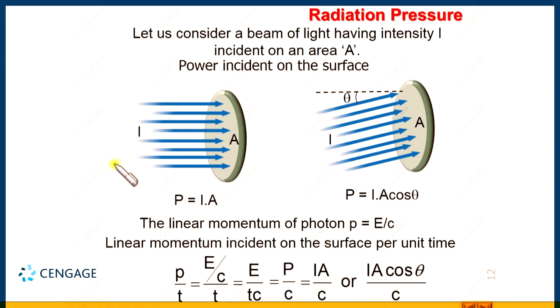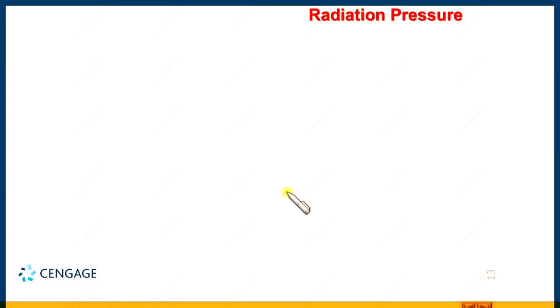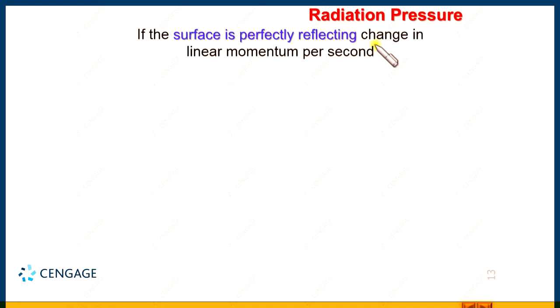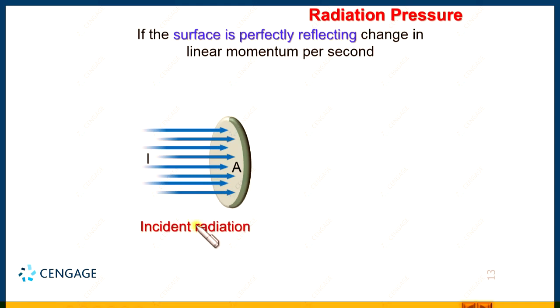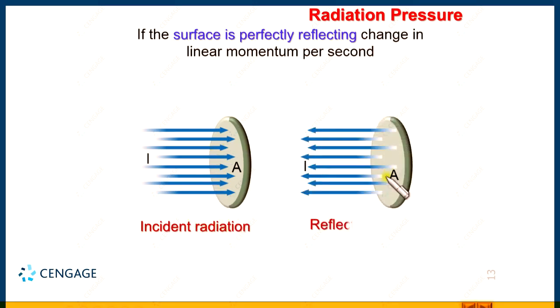Now, let us consider two cases. Two cases are possible here. One case is, suppose the surface on which the radiation is incident is perfectly reflecting. That means the radiation incident on the surface is completely reflected back. So, let us make the diagram of the situation, and here the surface is perfectly reflecting, right. Let us calculate the linear momentum change. This is the incident radiation and the reflected radiation will return back like this.